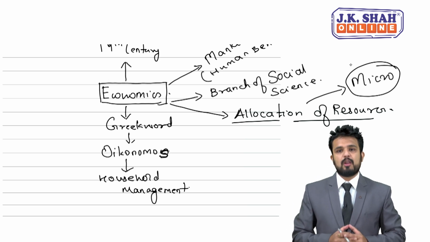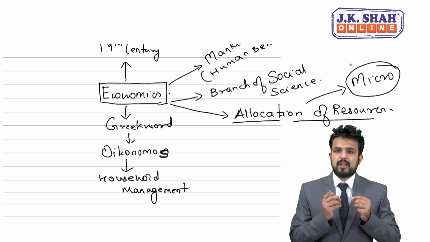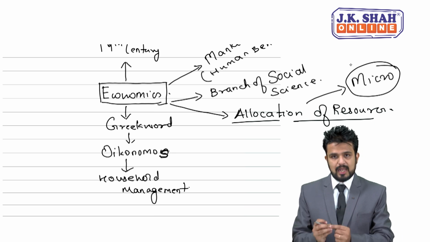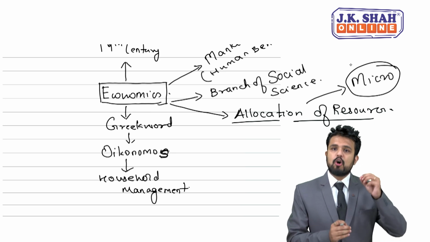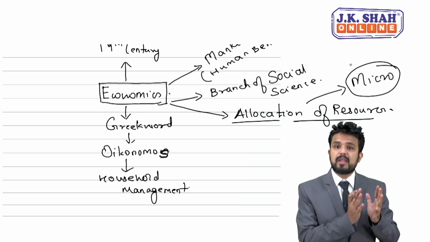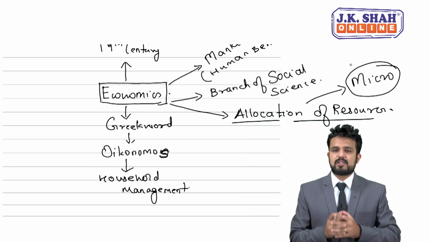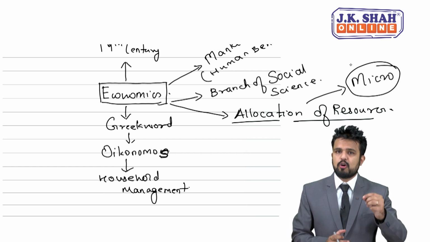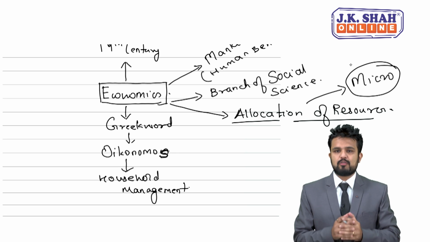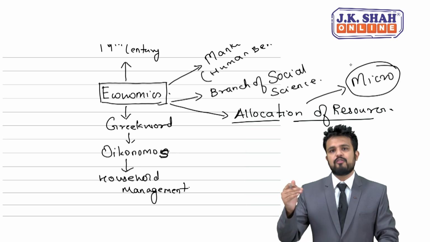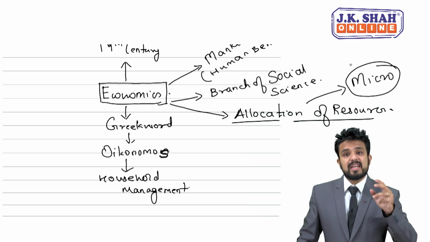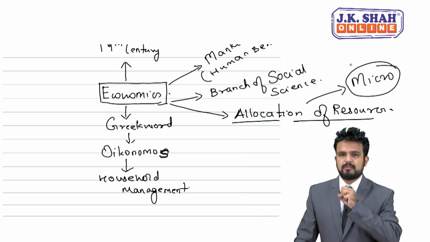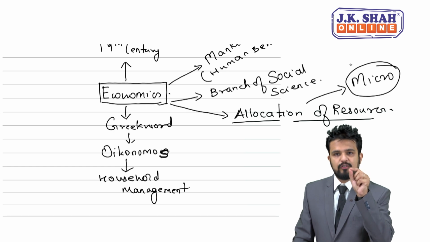Now, what is the meaning of allocation of resources? When resources are properly utilized, when there is less wastage, no wastage, or I would say when there is optimum use of scarce resources, best use of scarce resources, then I would say there is proper allocation of resources. So, creating something best out of waste will lead to allocation of resources.